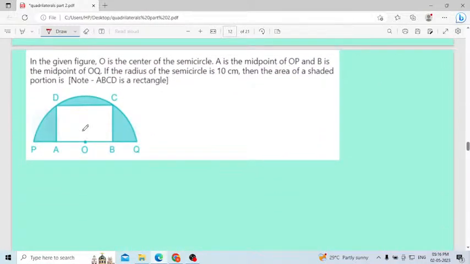One more lengthy problem is there. After this one, maybe I will stop the class after 1 hour. Yes, this is the last problem, and after this problem I will stop. Then I will take a 10 to 15 minute break, and then I will complete one more session.